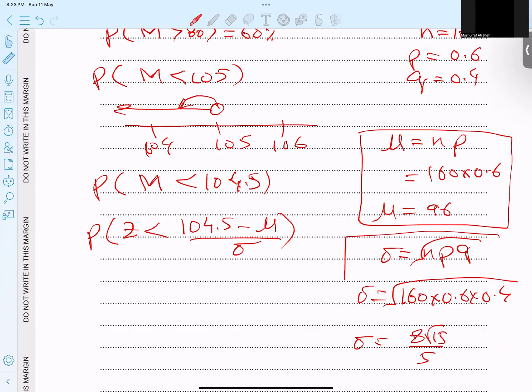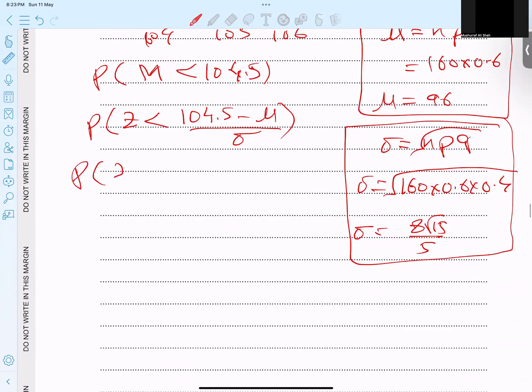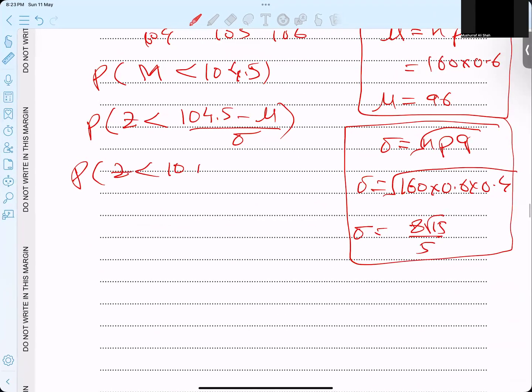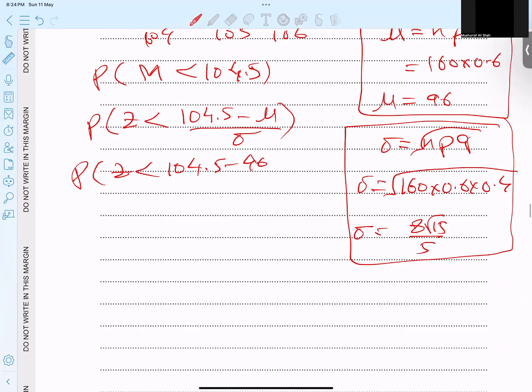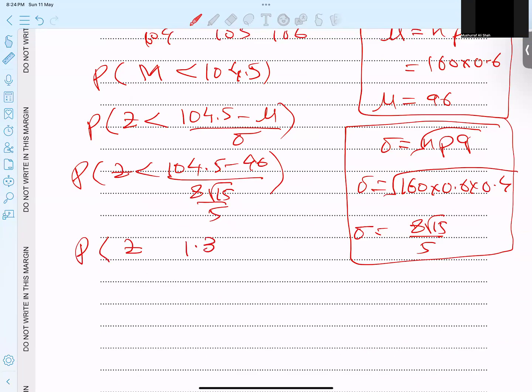So this is the deviation value. Now I'm going to plug in both values. 104.5, mean is 96, over 8 root 15 over 5. If I type it in the calculator, I get 1.372. I hope it is clear.